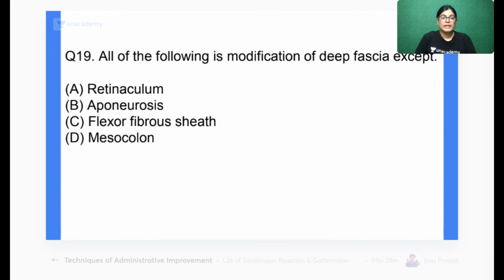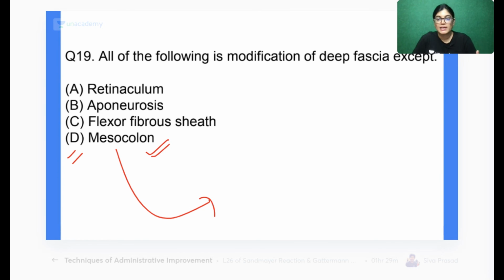Okay, so good. So yes, the correct answer is D, that is mesocolon. Absolutely right. So what is mesocolon? Mesocolon is a modification of its structure. Yes, all of you are right.